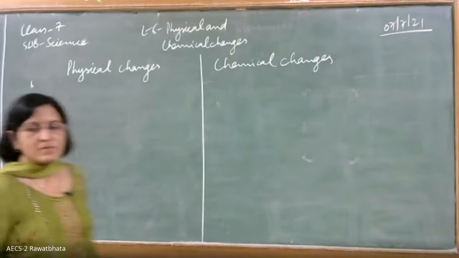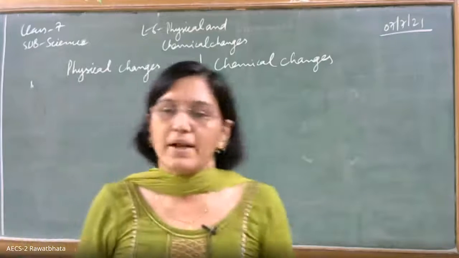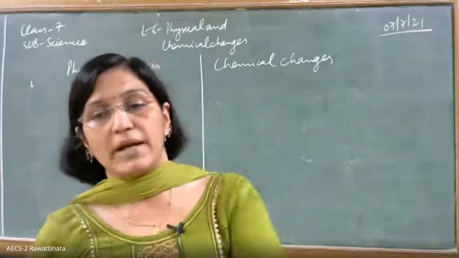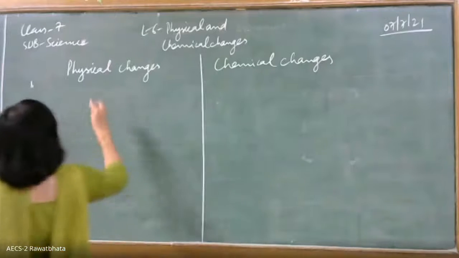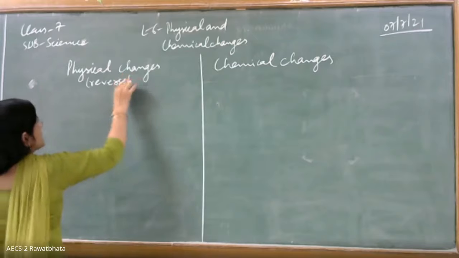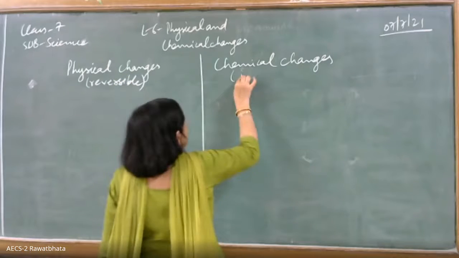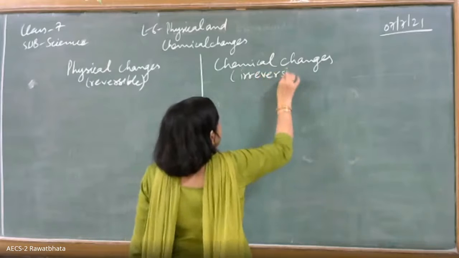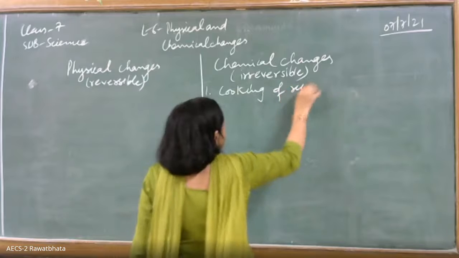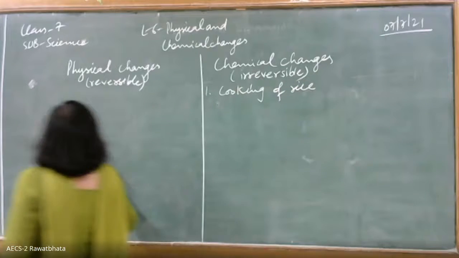Now the first example first. We are going to deal with the example of this rice. Cooking of rice. Once we have cooked the rice, can we have the original rice again? No, ma'am. It is irreversible. A moment ago we came across this term, that a physical change will be reversible and a chemical change will be irreversible. And this is cooking of rice, right?